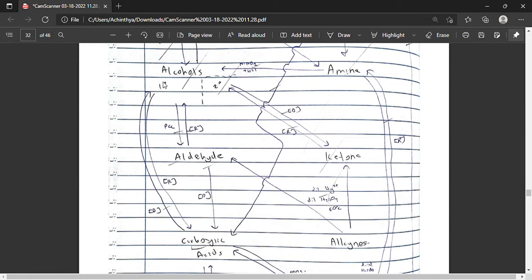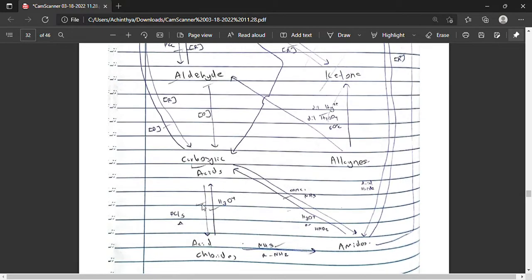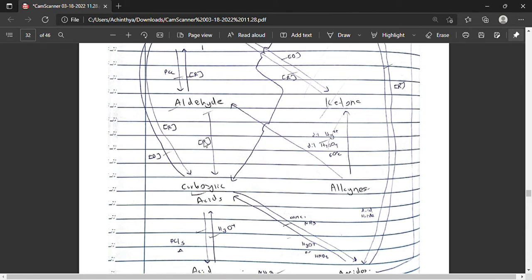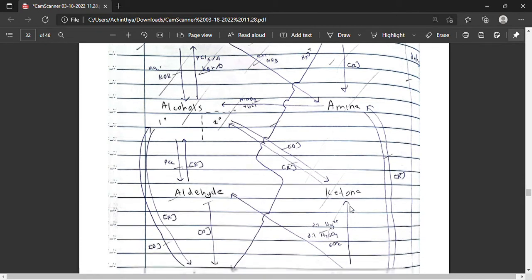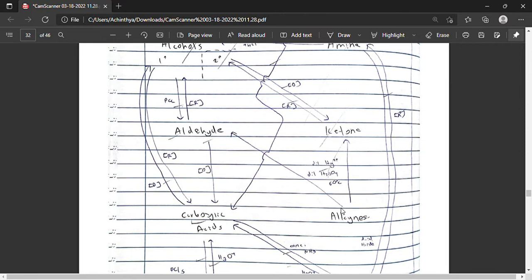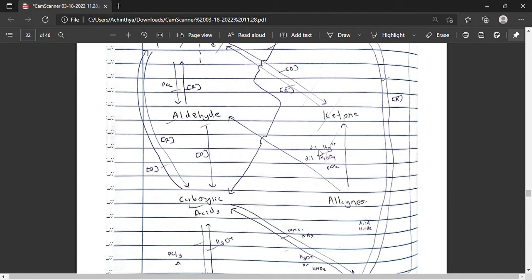Aldehydes can be produced from primary alcohols by reacting with pyridinium chlorochromate, and aldehydes can also be produced from alkynes by dilute Hg2 plus and dil H2SO4 at 60 degrees Celsius. Aldehydes can be oxidized into carboxylic acids using strong oxidizing agents like H plus H2SO4. Ketones can be formed by oxidizing secondary alcohols using strong oxidizing agents and can be obtained from alkynes by adding dilute Hg2 plus and dil H2SO4 at 60 degrees Celsius.